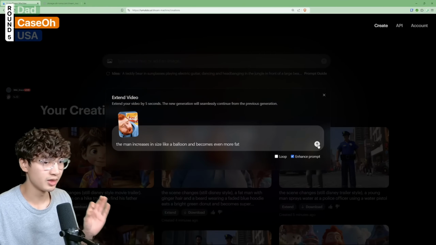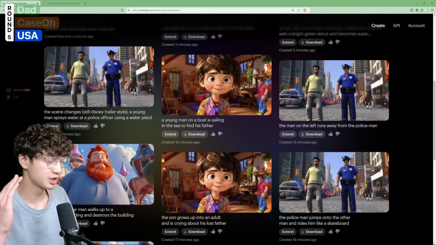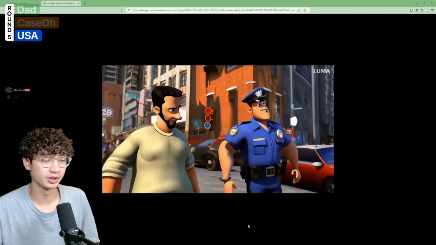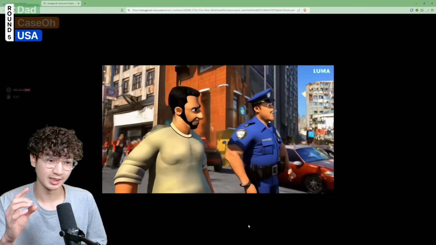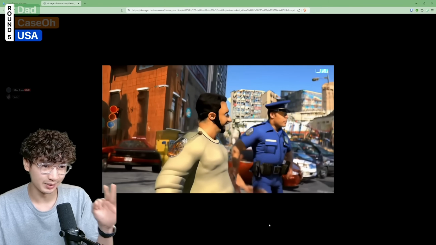So now while we wait for that extension to load, we can have a look at the police movie trailer. So I asked them to change the scene and make the person shoot the police officer using a water pistol. Okay, so they're talking to each other as if they're friends. Police officer's wearing the handcuffs still. And then, please scene change, please.